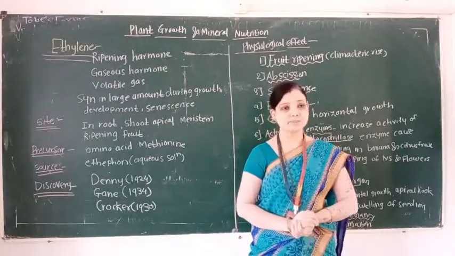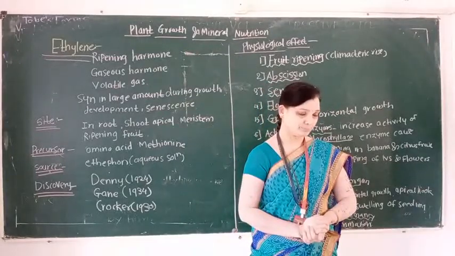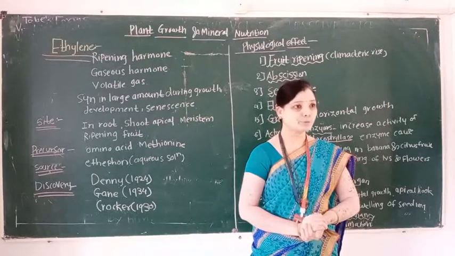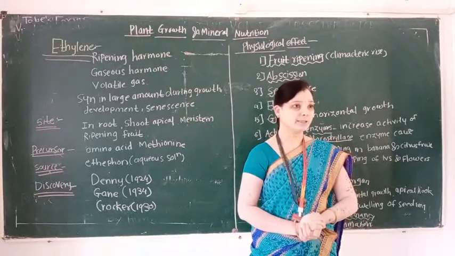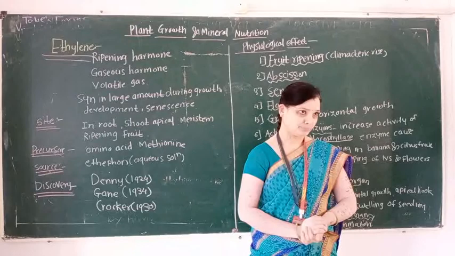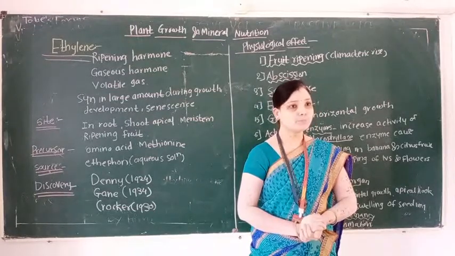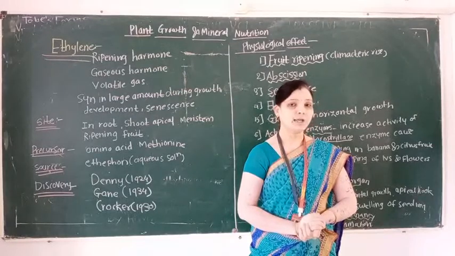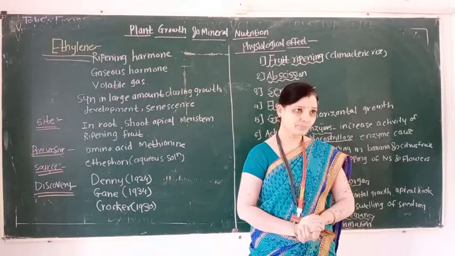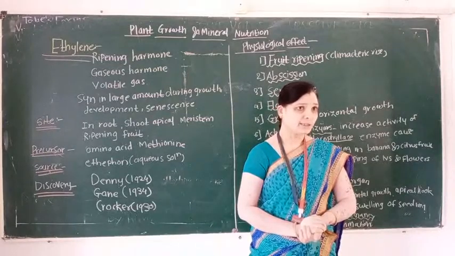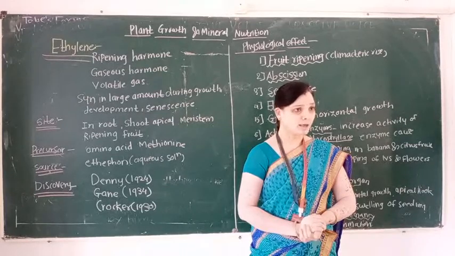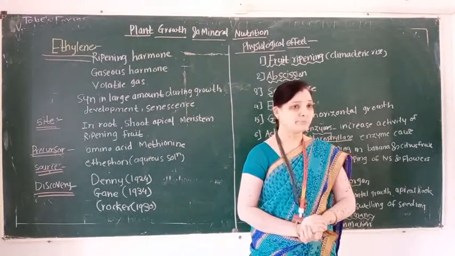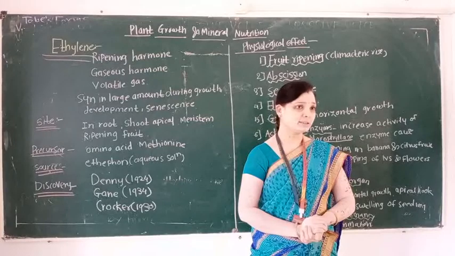Phytohormones are classified into two types. First type is a promoter and second type is the inhibitor. Promoter plant growth hormones are auxin, gibberellin and cytokinin. And inhibitor growth hormones are first abscisic acid and second is ethylene.